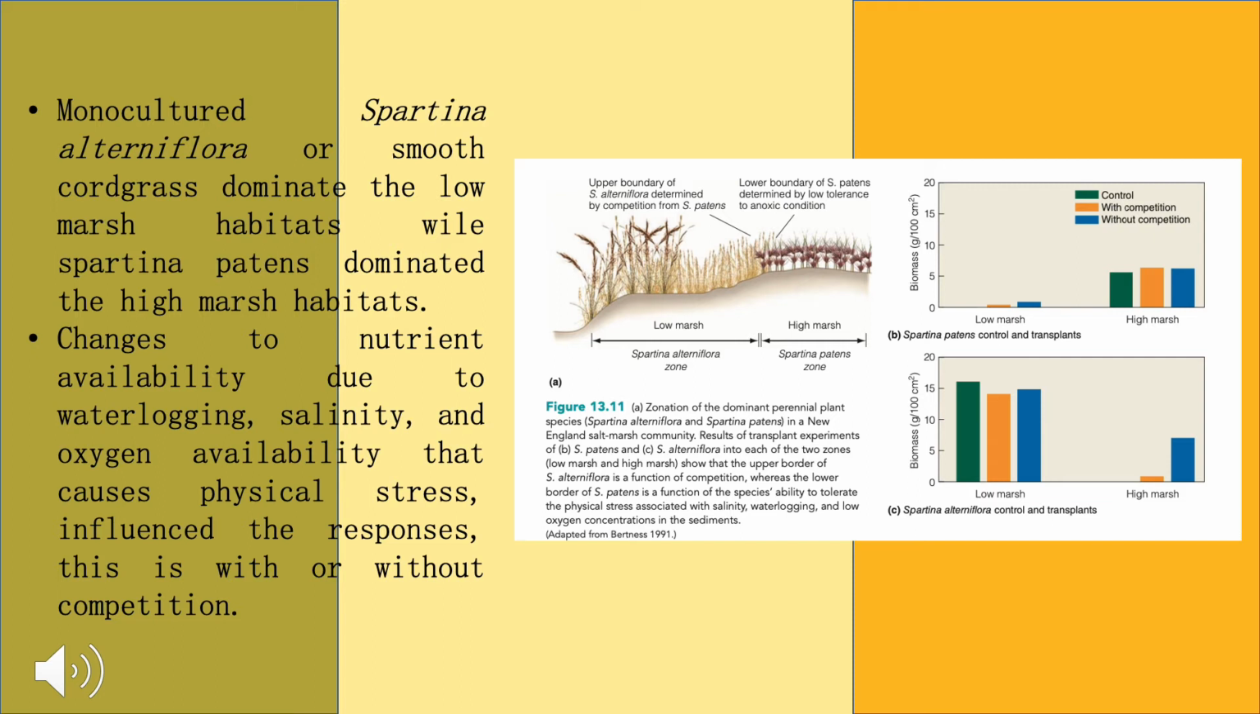The researchers concluded that S. alterniflora dominates the physically stressful low marsh habitats because of its ability to persist in anoxic, or low oxygen, soils. S. patens, on the other hand, is limited to high marsh habitats because of its inability to tolerate the harsh physical conditions in frequently flooded low marsh habitats.